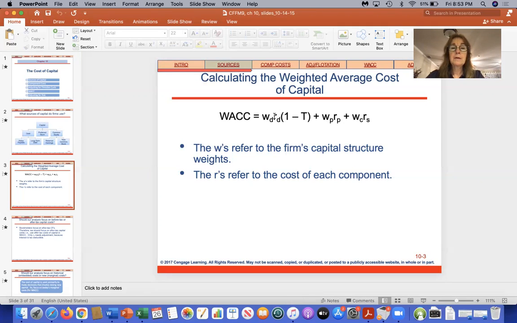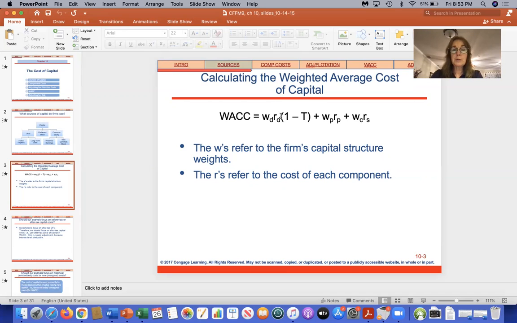So that's given. R sub D, that's the return on the debt. So the return on debt is your yield to maturity, which you calculated in chapter 7, I think, the bond chapter. So this is the yield to maturity on a bond times 1 minus the tax rate. Okay, this is the weight of preferred stock. This is the required return on preferred stock, which we're going to calculate. And then this is the weight of common stock times the required return on your common equity, which I'll show you how to calculate. You actually already know how to calculate these. You'll recognize the formulas when we get to it.